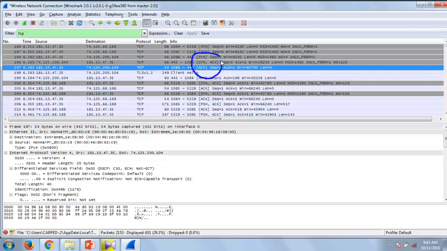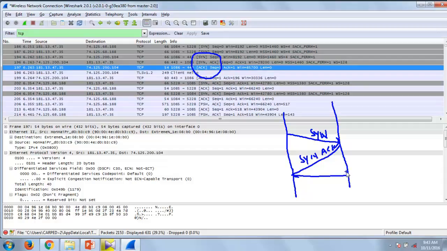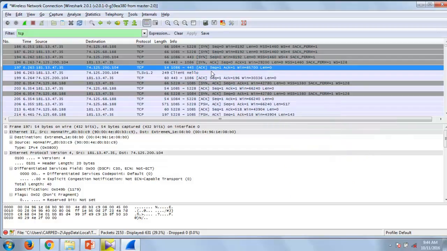So this is connection establishment, where we have SYN, SYN-ACK, and ACK. On the client side, SYN, then the server responds back with SYN-ACK, and finally ACK. So this is what is called the three-way handshake. Let's scrutinize the various packets and look at them in much more detail.